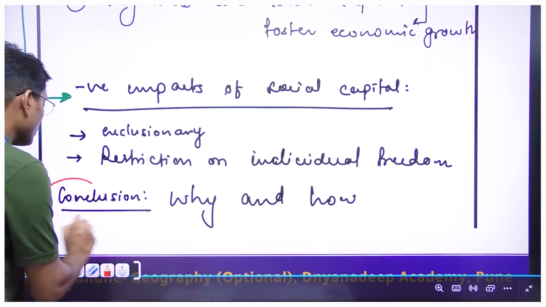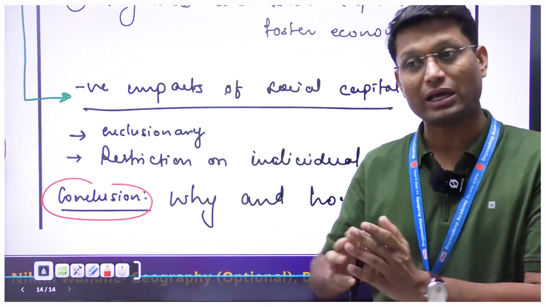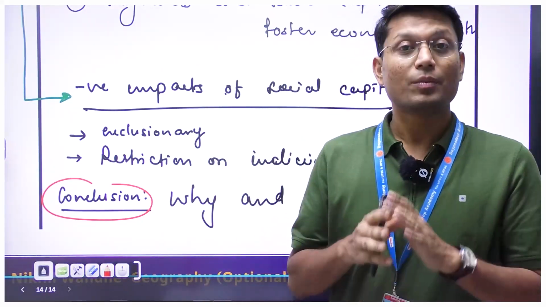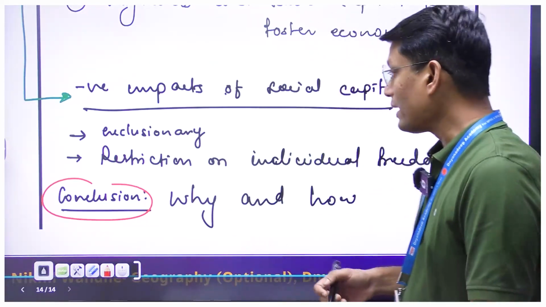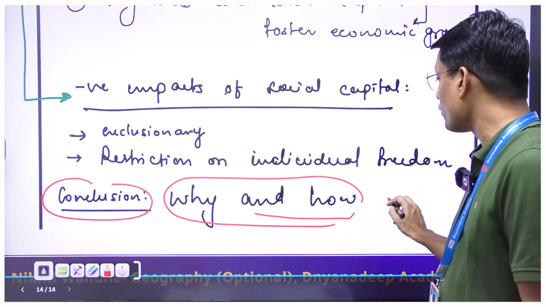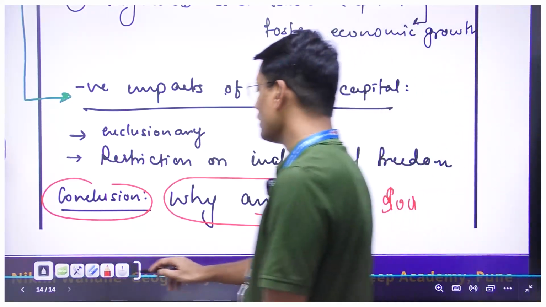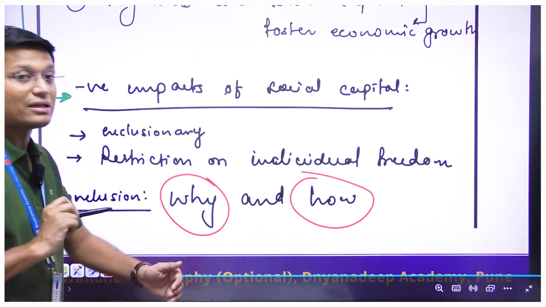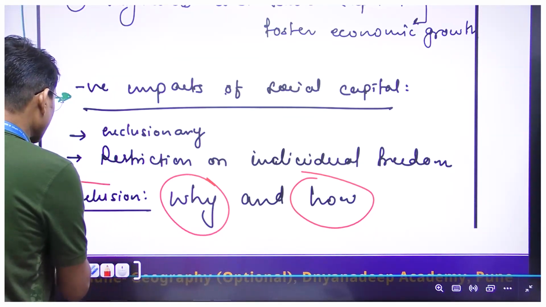Now I will move on to the conclusion. The idea of social capital itself is a very positive idea, though there are some negative connotations and negative incidences attached to that particular idea, but that doesn't make the whole idea a negative one. So why and how needs to be explained, right? Why and how of what? The desirability of social capital. You'll have to say why we need social capital, and you can say how we can improve social capital in India and all across the globe. So that can be the line of my conclusion.